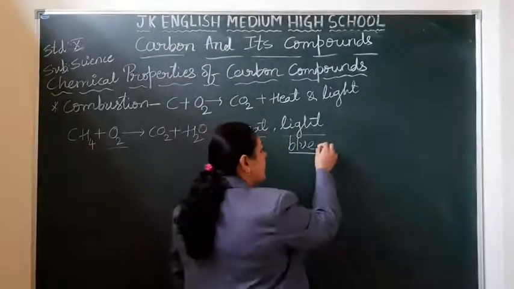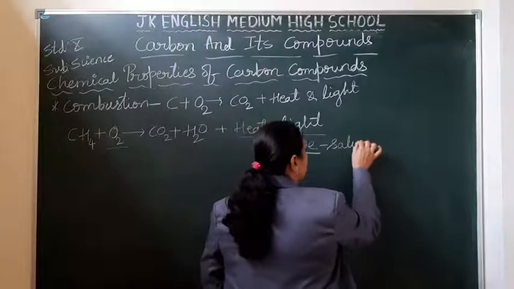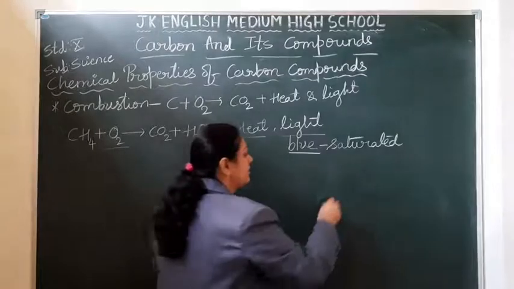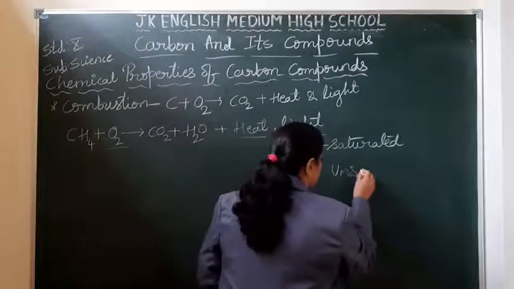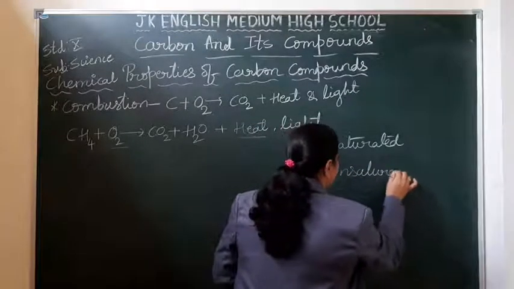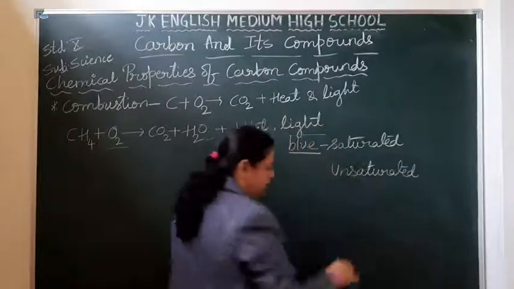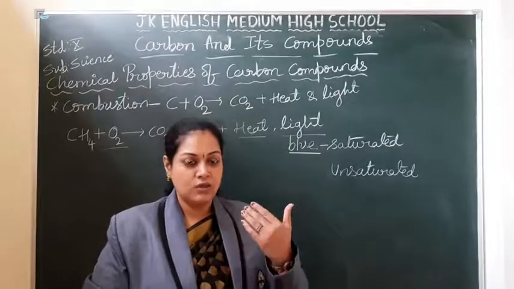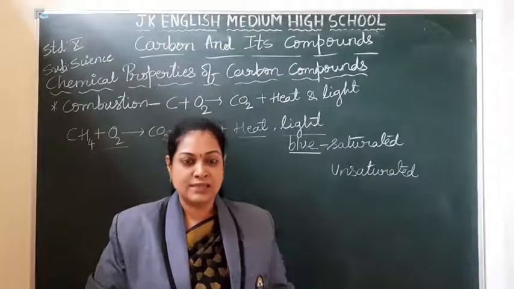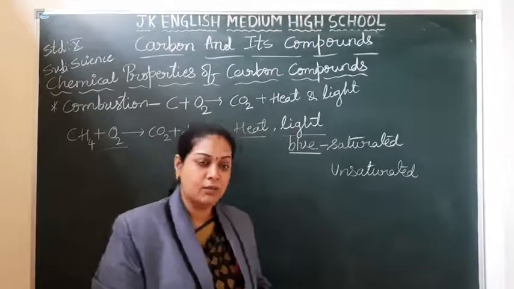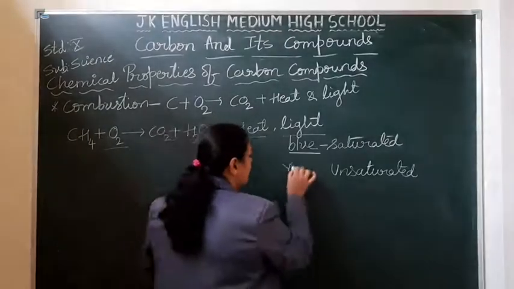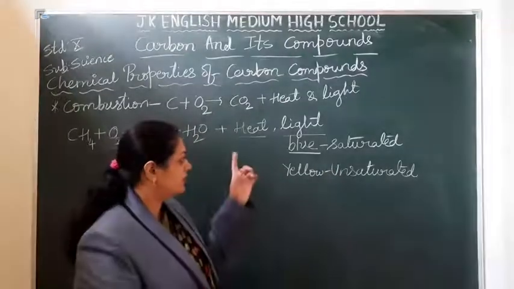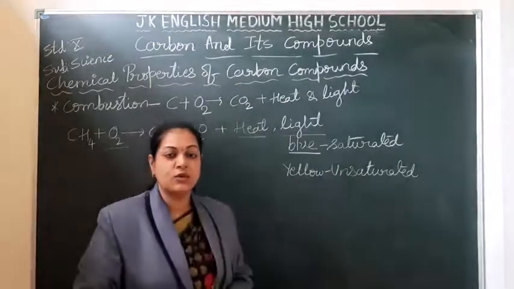Usually saturated hydrocarbons will undergo complete combustion, and unsaturated hydrocarbons, if the oxygen we are providing is less for them, undergo incomplete combustion and give you a yellow colored flame. Right? It is not compulsory that saturated hydrocarbons will always give the blue flame.